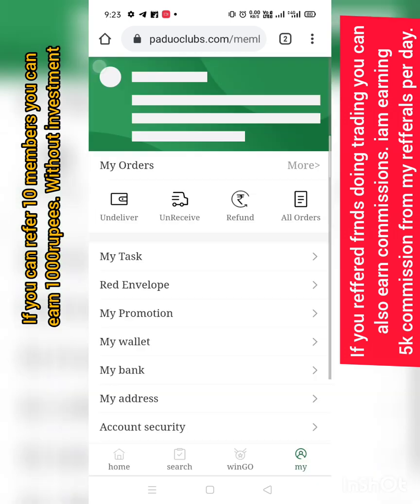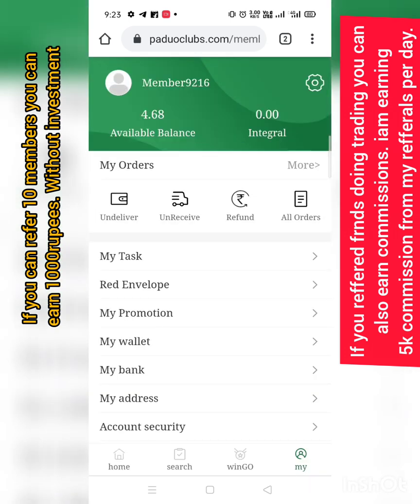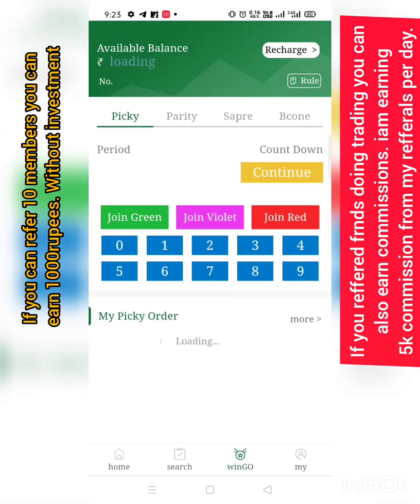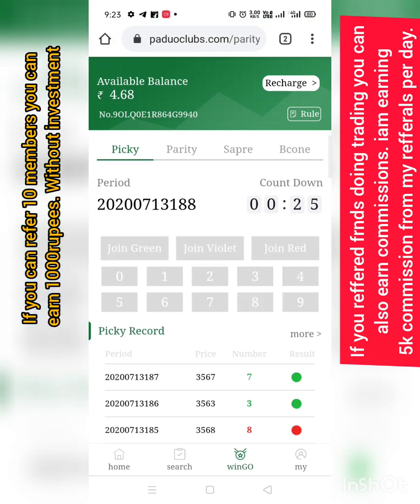I just got 600 within 2 to 3 hours from night till now. I get more than 5,000 commission per day from the referrals in different accounts. Got it? This is a demo account. I am getting more money in this demo account, but actual accounts are also there. My trading accounts are actual. This is only a demo account.